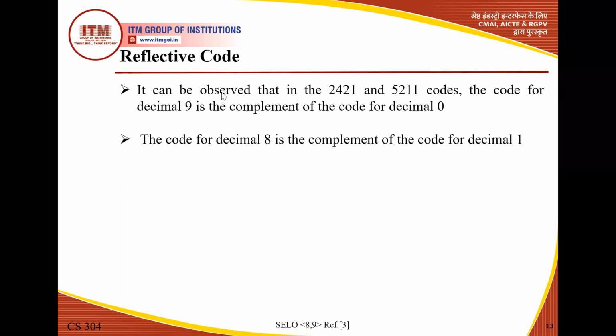Next point, the code for decimal 8 is the complement of the code for decimal 1. Then we move from 0 to 1. Here we move from 9 to 8. So 8 and 1 are complement to each other.